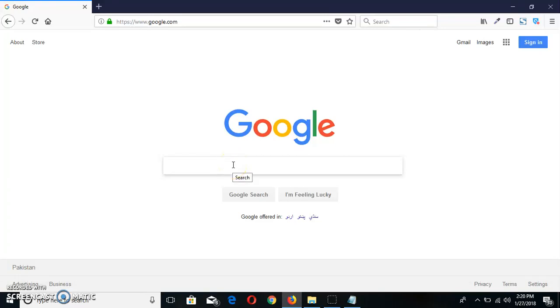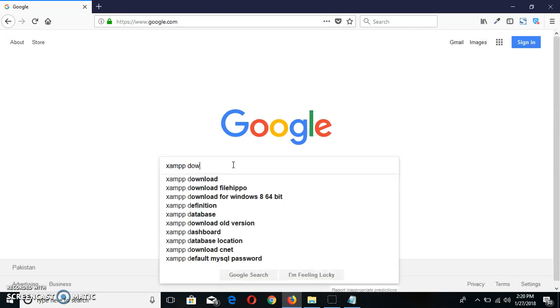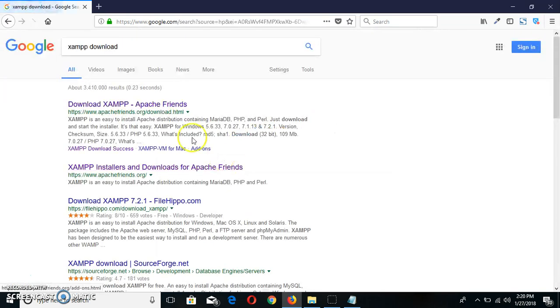Today I'm gonna show you how to install and configure Imsoft for your institute. So let's get started now. First of all, you open your browser and go to google.com and type XAMPP download. Click on the first link.